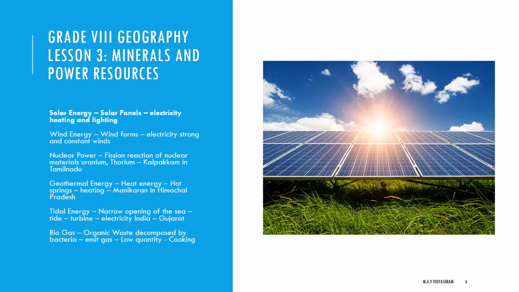Next we have to see nuclear power. Nuclear power is obtained from the energy stored in the nuclei of atoms of naturally occurring fuels. These fuels undergo nuclear fission in a nuclear reactor and emit power.